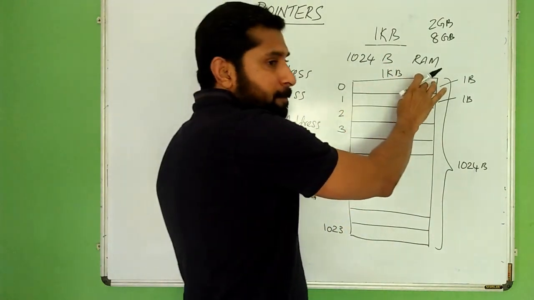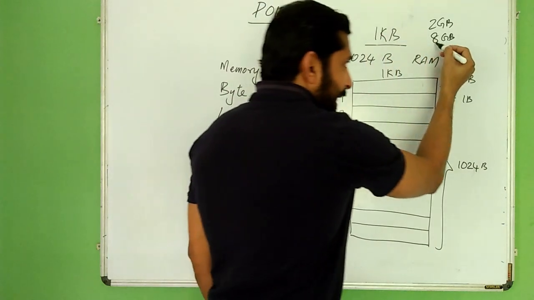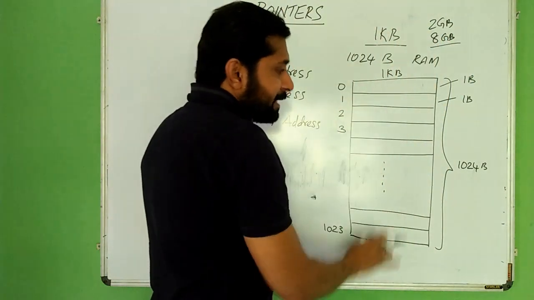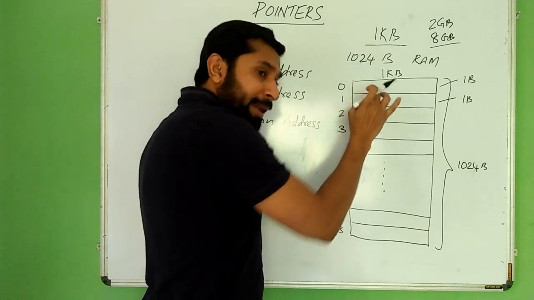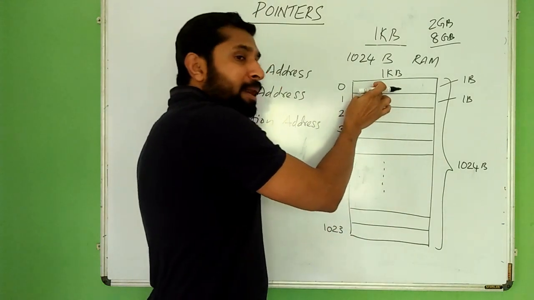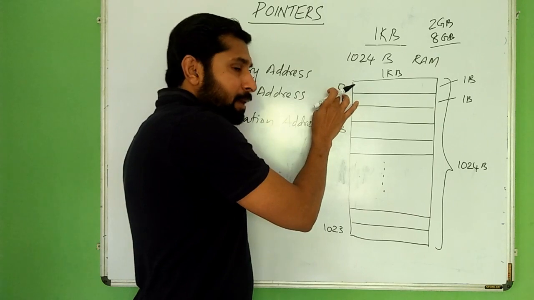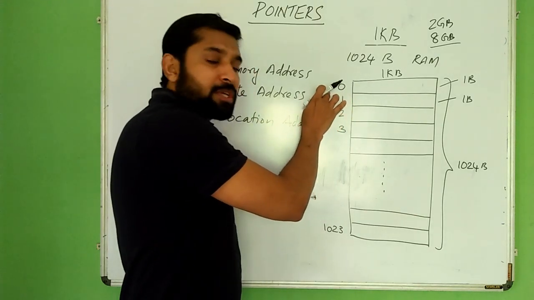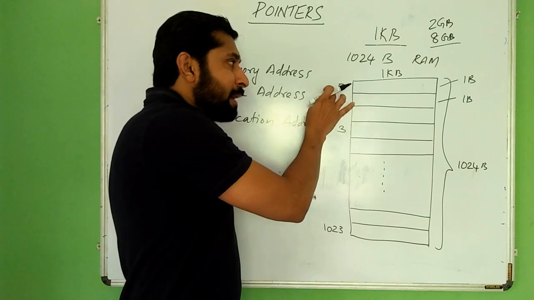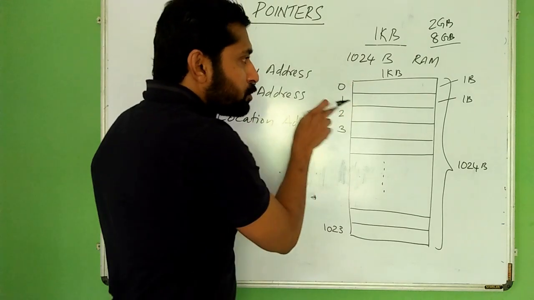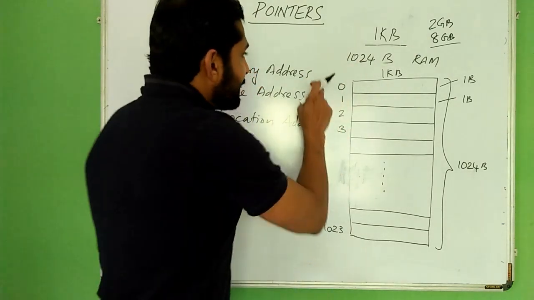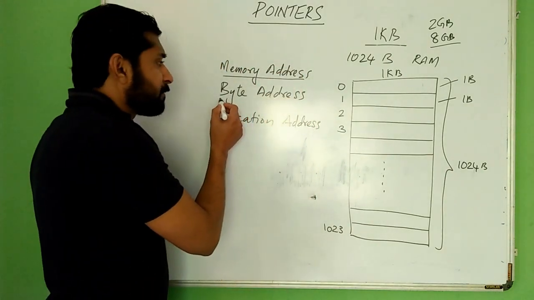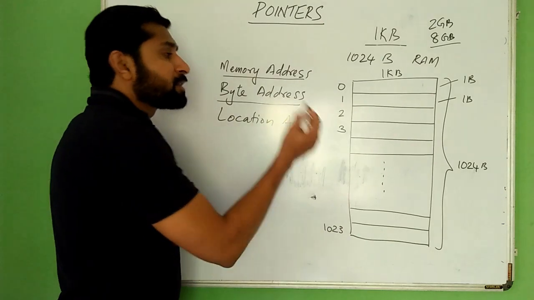Anyway, whether it is 8 GB, 2 GB or 1 KB, the entire memory is divided into bytes, and each byte is given a unique number that most of the time starts from 0, and that number is used to identify this location. That number is called the memory address. Sometimes we refer to it as the byte address or location address.